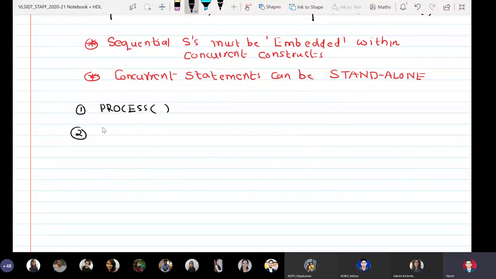Second concurrent statement is with select. Third is when else.